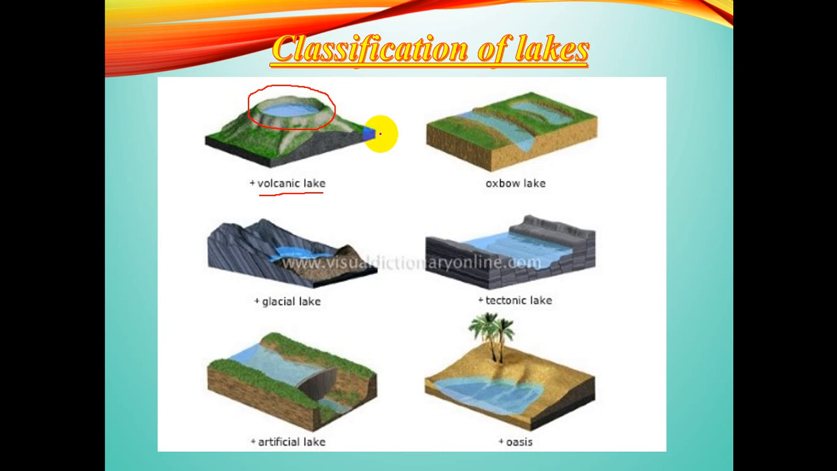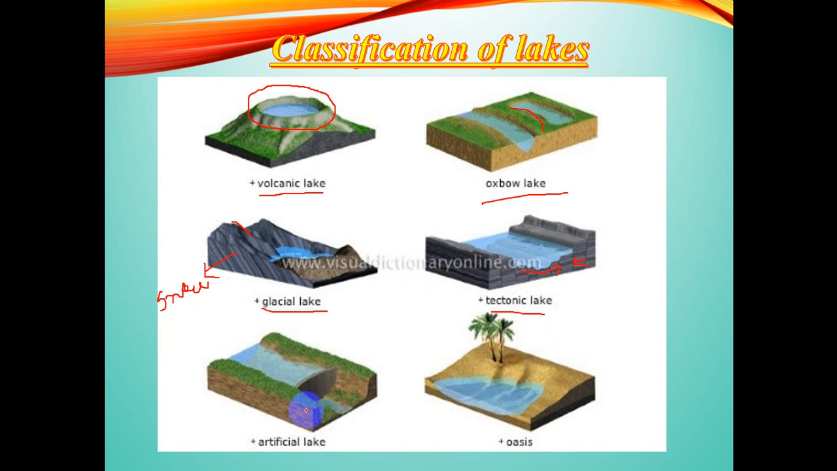You can see on the right hand side, it's the Oxbow Lake. It is due to the cutoff from the meandering structure. Then next we will get a glacial lake, that is due to the melting of the snow between the valley regions. Here we will get a picture of a tectonic lake. Due to the tectonic movement, the depression that has been developed is filled up either by the melting of the snow or due to the precipitated water. It is a tectonic lake.